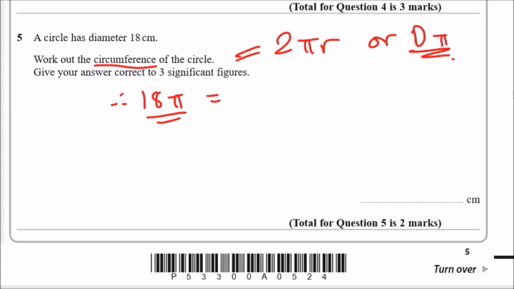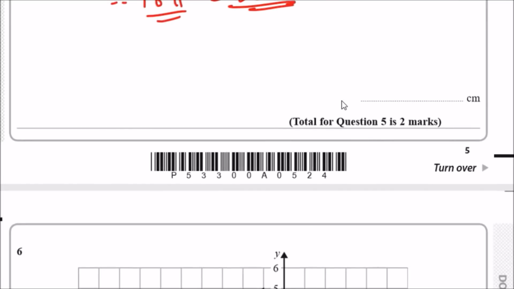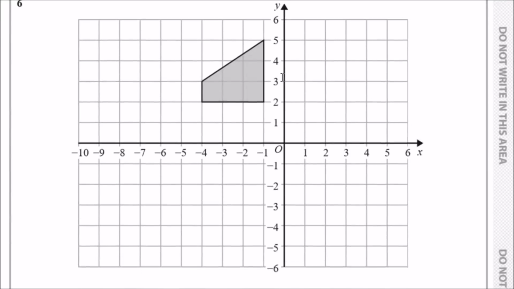So to 3 significant figures, we just record the first 3 digits. So it'll be 56.5 centimeters. Sometimes we might need to round the final digit, depending on the 4th digit. Because the 4th digit in the calculator is a 4, it's going to round down anyway. So this will be our final result. Wow, so easy.